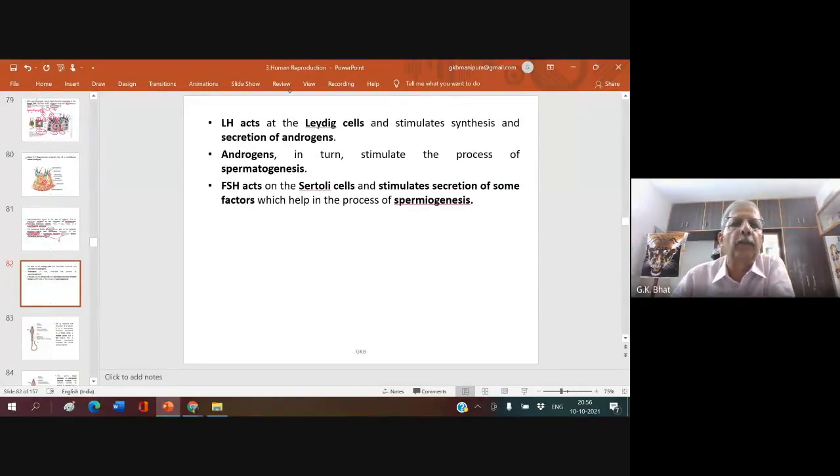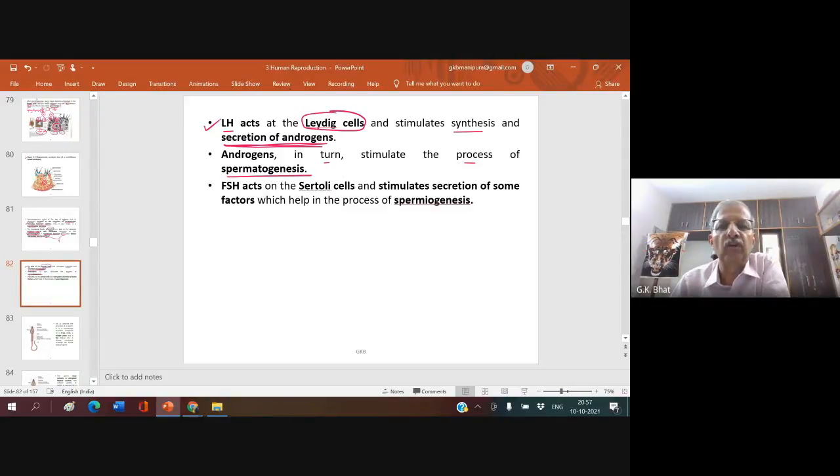LH produced by the anterior pituitary acts on Leydig cells. You know, there are Leydig cells. Where do you come across the Leydig cells? In the interstitial space. LH acts on the Leydig cells and stimulates synthesis and secretion of androgens, like testosterone. Androgens in turn stimulate the process of spermatogenesis. So for spermatogenesis, LH is required.